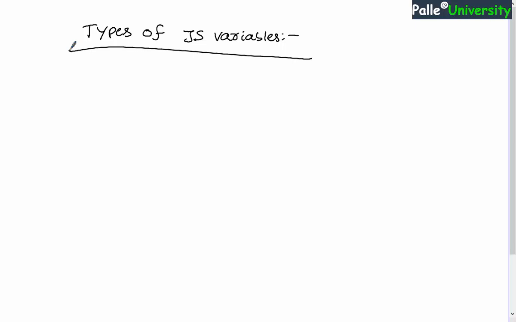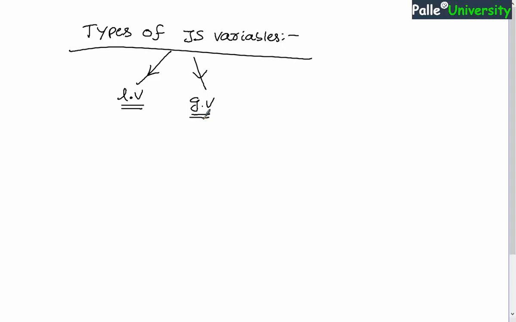So in this session we will be understanding the different types of JavaScript variables supported in JavaScript. Remember, JavaScript variables are categorized into two types. First one is local variables and second one is global variables. Now I will try to explain which kind of variables are called local variables and which kind of variables are called global variables in JavaScript.